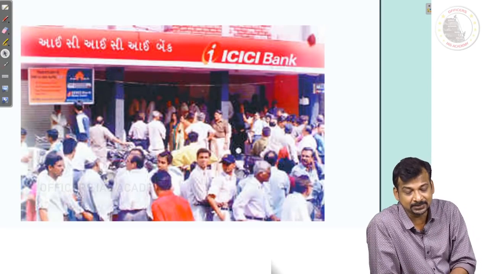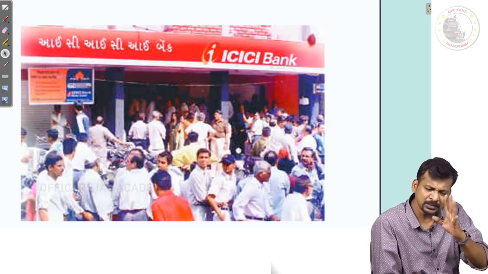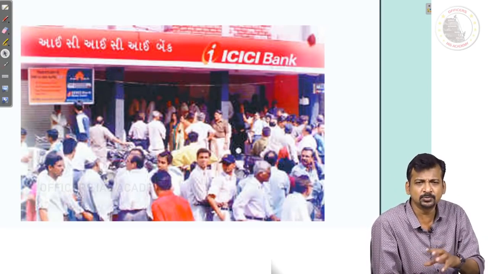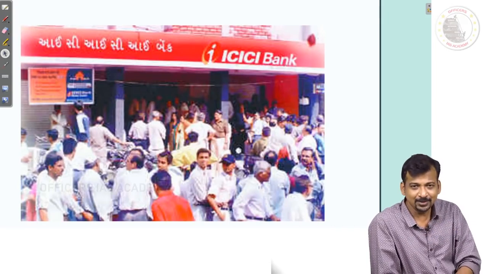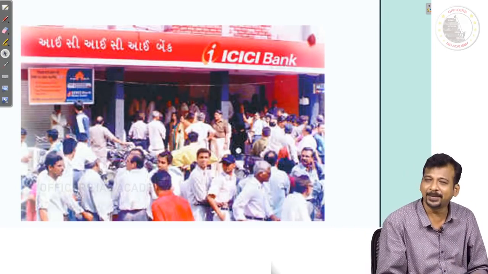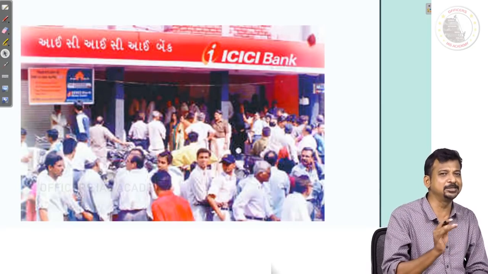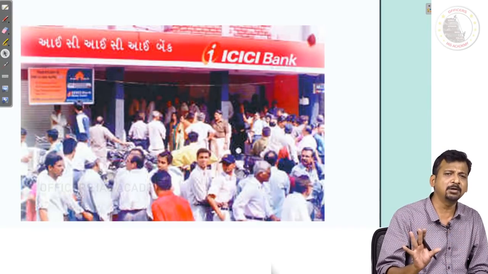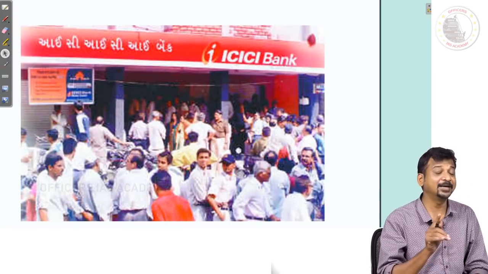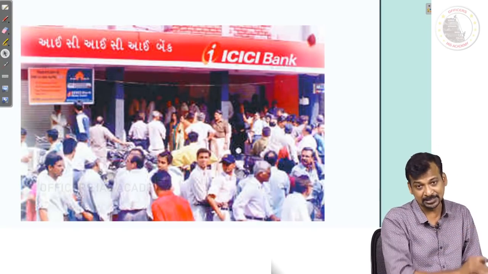In Gujarat there is a place called Surat. In Surat, one small local newspaper wrote an article. It said, an unverified, unconfirmed report says ICICI Bank is in trouble.